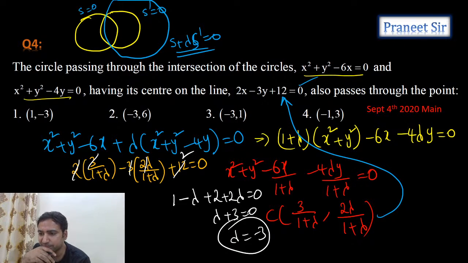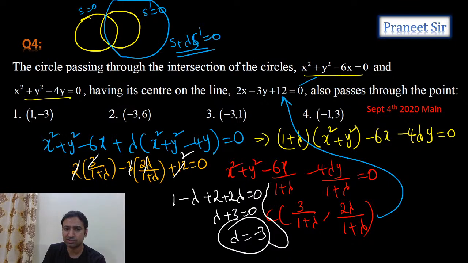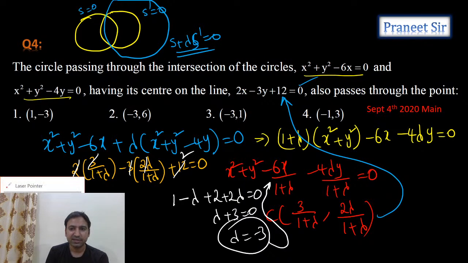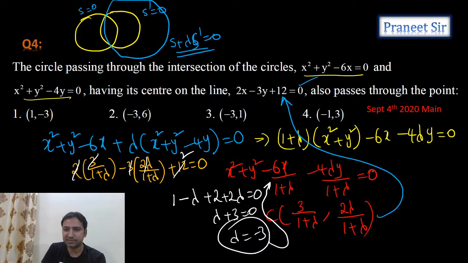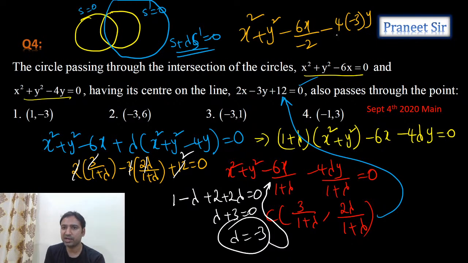Once we got the lambda value, can we calculate the circle equation? Easily we can calculate. You can directly substitute lambda equals minus 3 here. Let's see what we get. When you substitute lambda equals minus 3, the required circle equation is x square plus y square minus 6x by 1 plus minus 3, that is minus 2, minus 4 into lambda, which is minus 3, into y by 1 plus lambda, which is minus 2, equals 0.